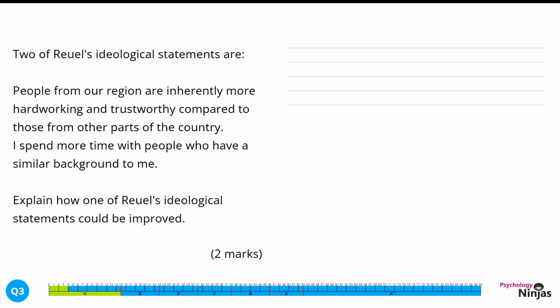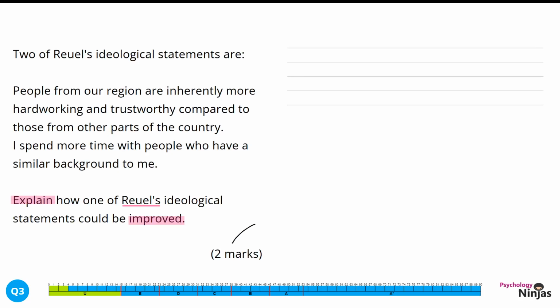2 of Ruel's ideological statements are, people from our region are inherently more hardworking and trusting compared to those from other parts of the country, and I spend more time with people who have a similar background to me. Explain how one of Ruel's ideological statements could be improved, 2 marks. Here we've got the command word explain, which means we need to give some detail and extension to our response. We are focused here on an improvement, which is how we're going to make that statement better. It's critical that this is all linked in to Ruel's study.